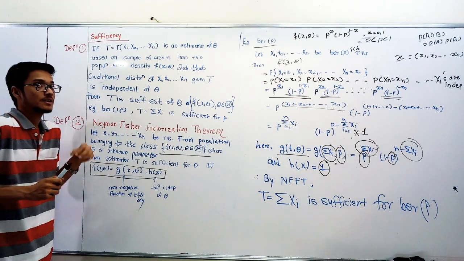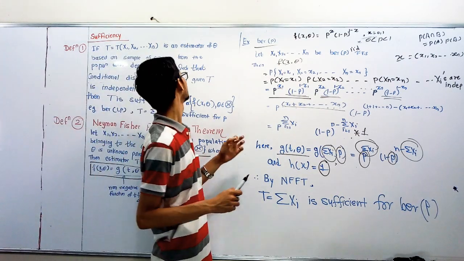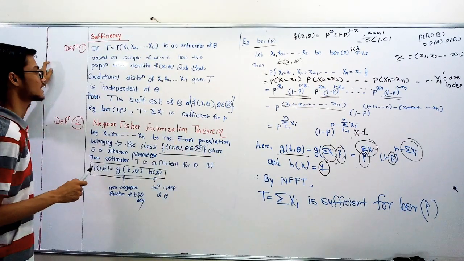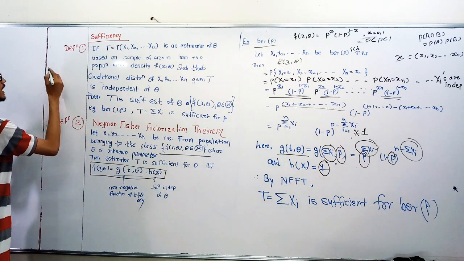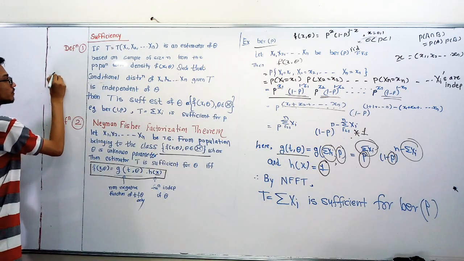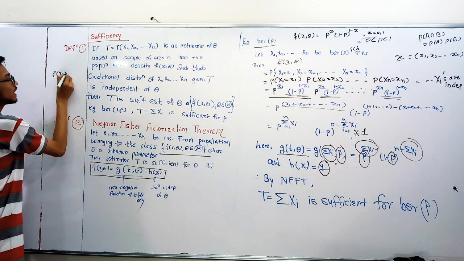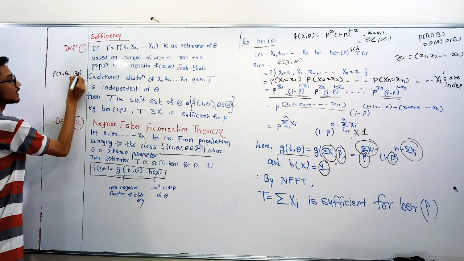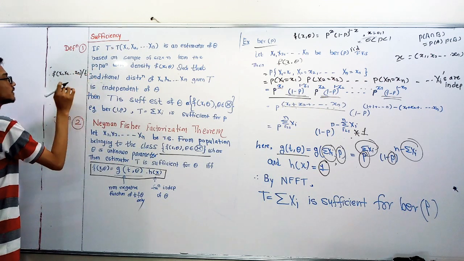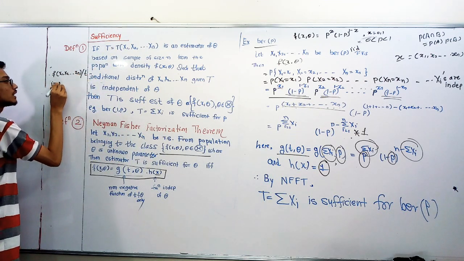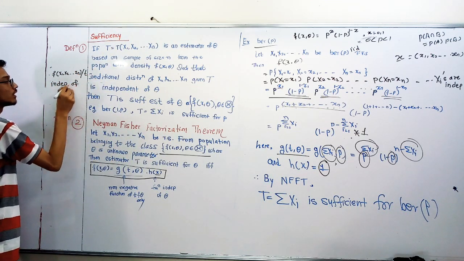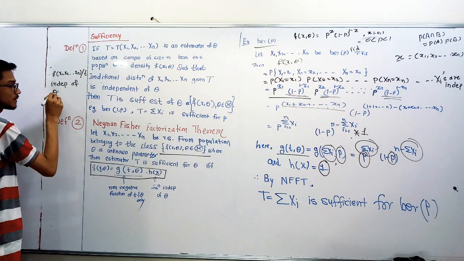Let me revise these definitions again. The first definition says that the conditional distribution of x1, x2 up to xn given t should be independent of theta, the parameter.